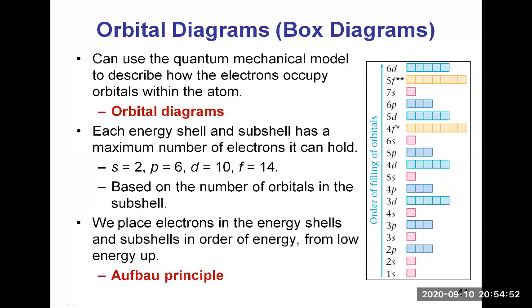Then, you have not finished filling the fourth level when you start the fifth level with the 5s, because the 5s orbital is lower in energy than the 4d. And you can see that the 5p and 6s are still lower in energy than the 4f. So there is a large overlap between levels as you move away from the nucleus.